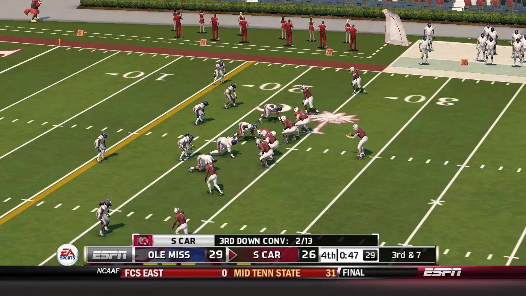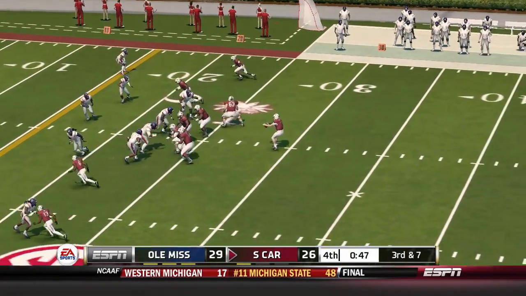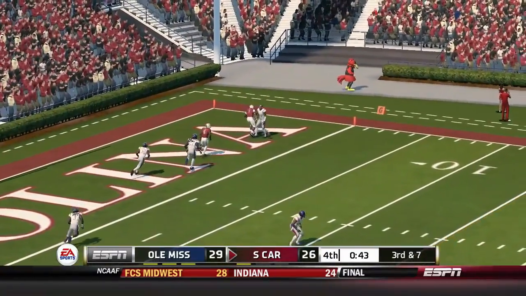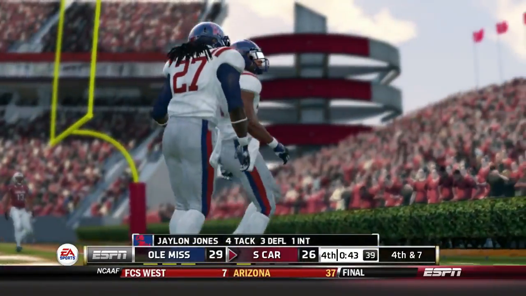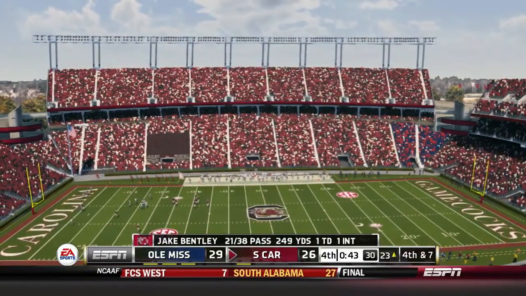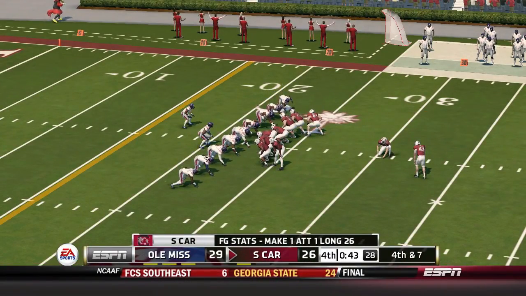Here's play number 10 on the drive. They come out on an empty backfield. He rifles it to the right. Well, that's just a huge stop right there here late in the 4th quarter in a game this tight. That might be one we look back on later and say that won the ball game.